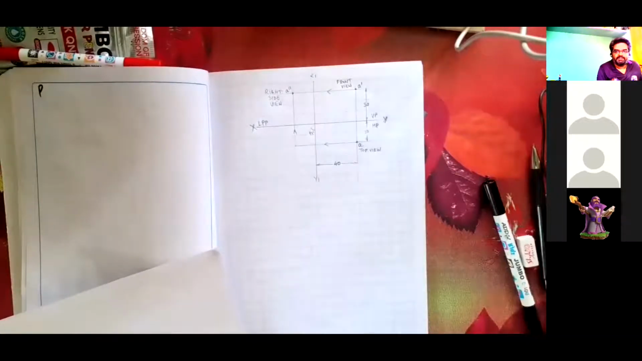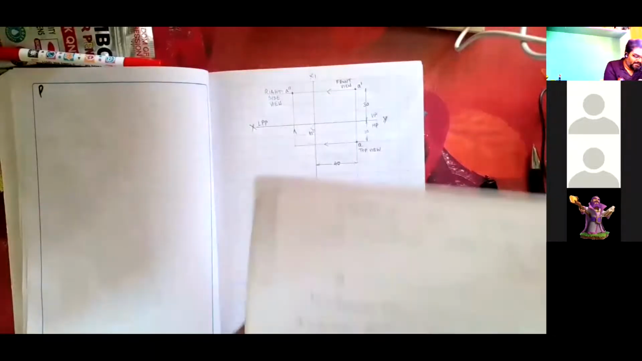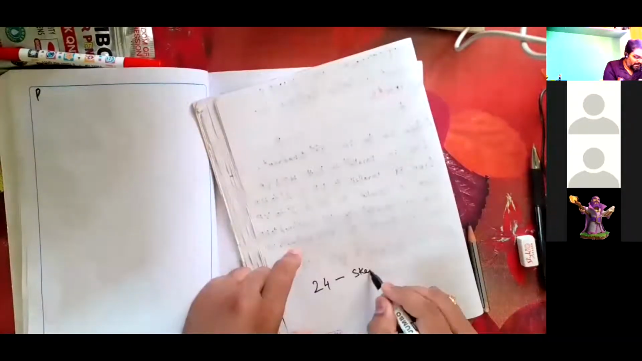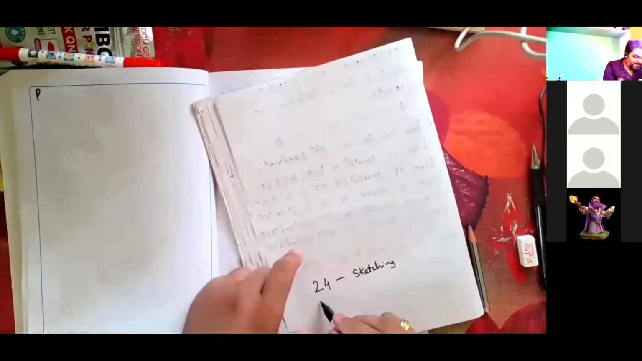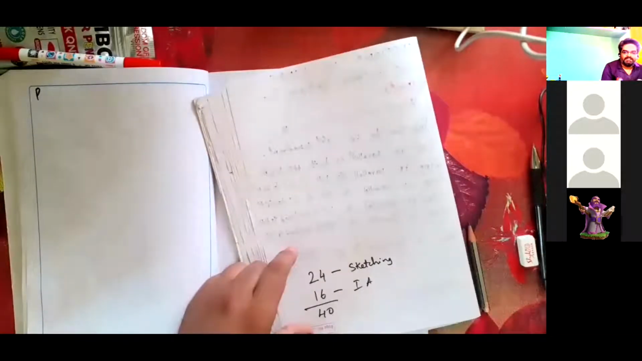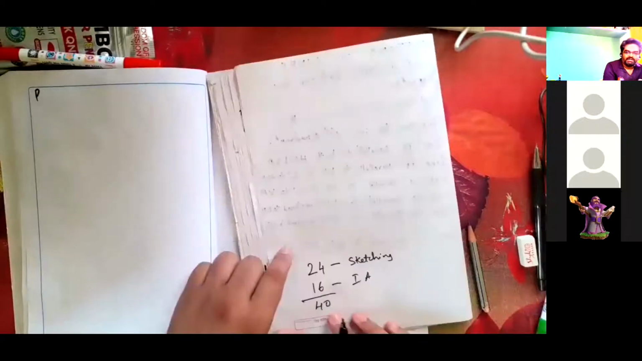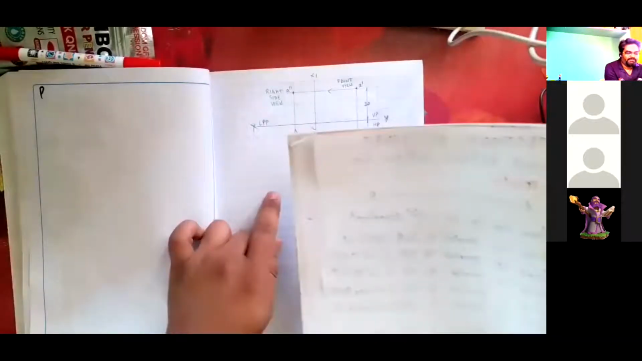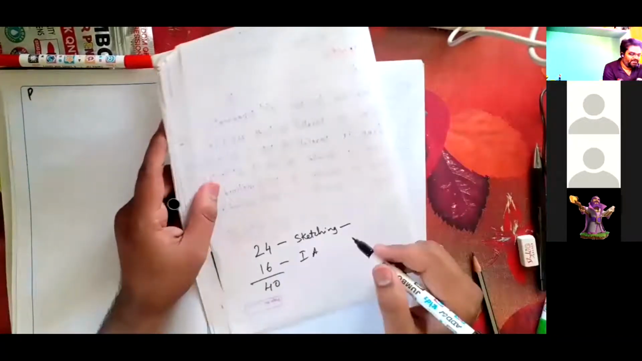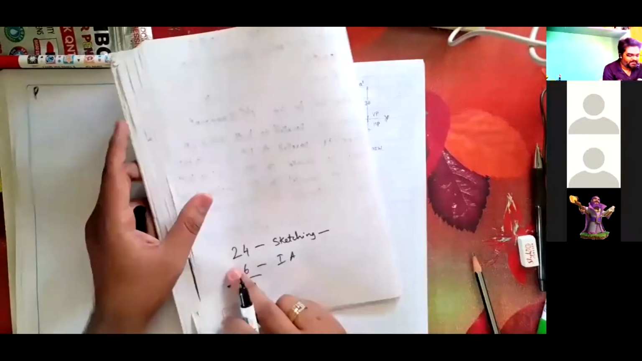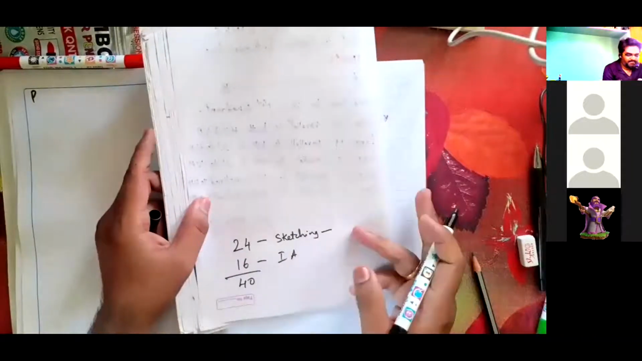Please remember it. 24 marks for sketching and 16 marks for IA, totally 40. So this is a total of 40 marks. Sketching, we used to collect the sketchbook and award the marks. As the sketchbook is not available, please write only with USN number. Along with USN number, you submit this. We will be awarding you 24 marks chapter wise. So points, if you submit now, 24 marks will be awarded. Similarly, it goes on like that.